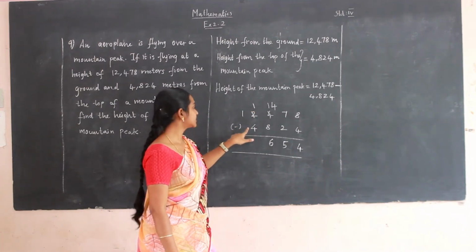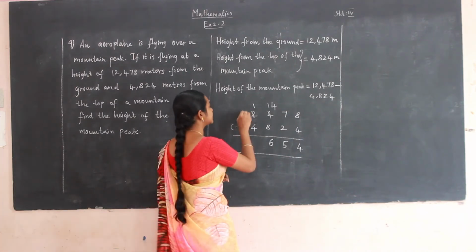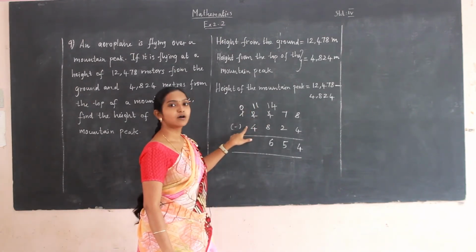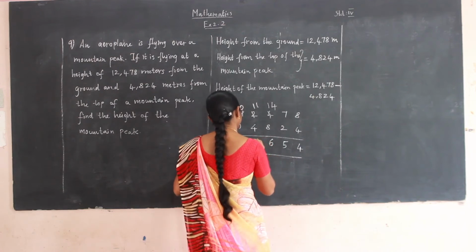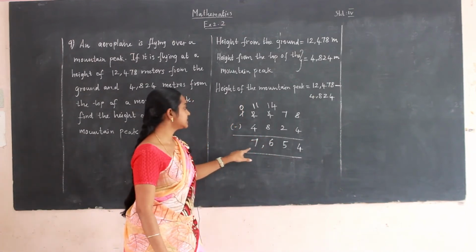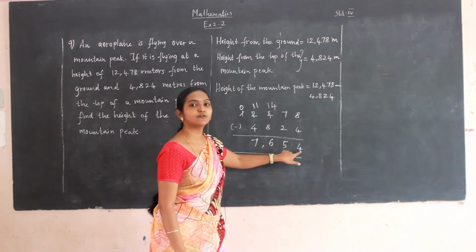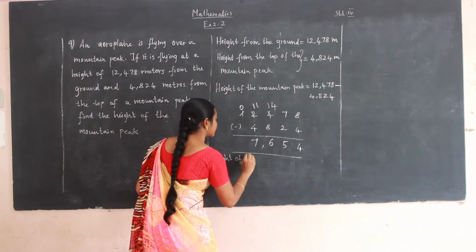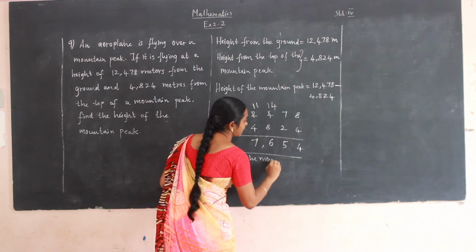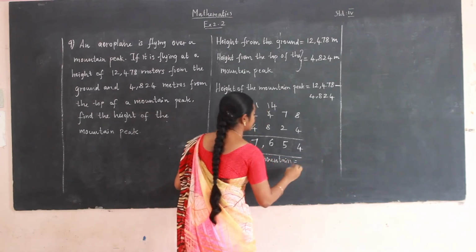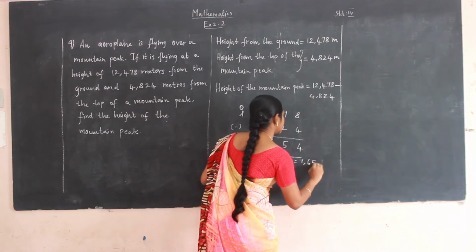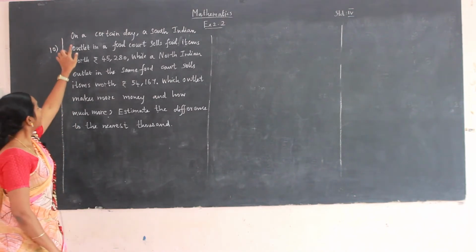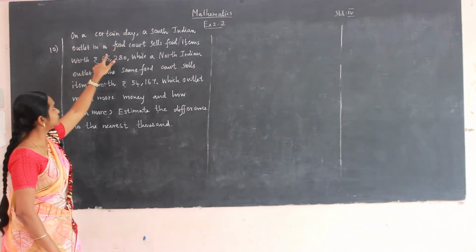We cannot subtract. So borrow from the before number. So 1 will be changed as 0. And this one will be changed as 11. 11 minus 4 will be 7. So the answer is 7,654 meters. Height of the mountain is 7,654 meter.